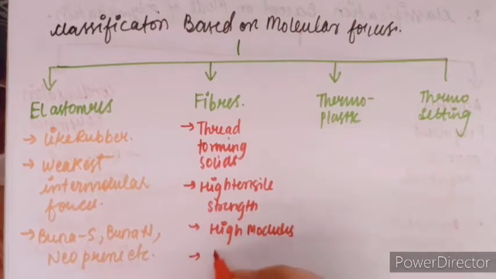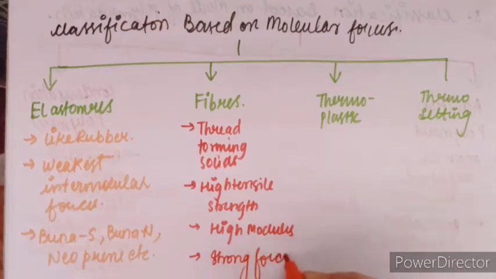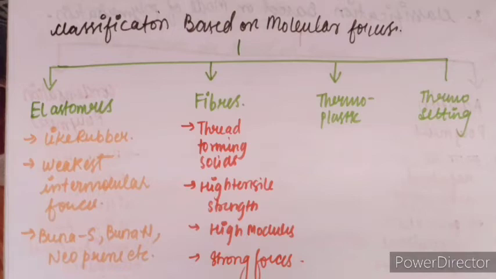So here we have strong forces which lead to close packing and thus impart crystalline nature.